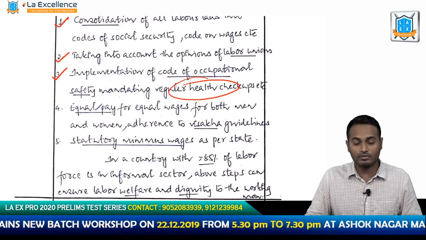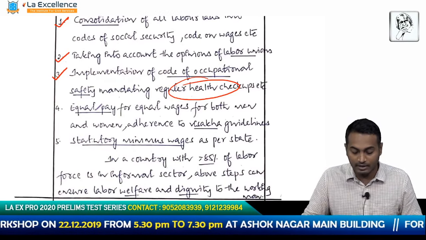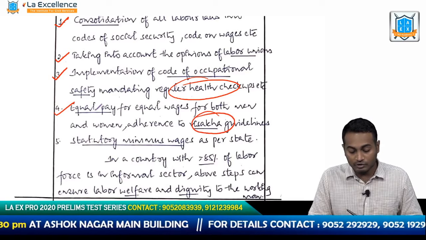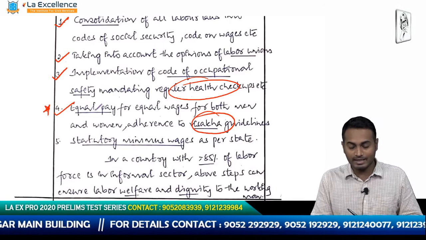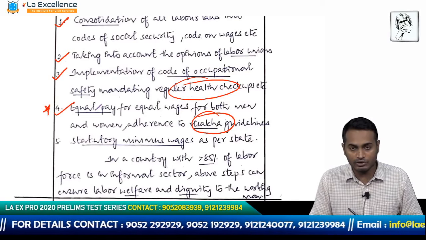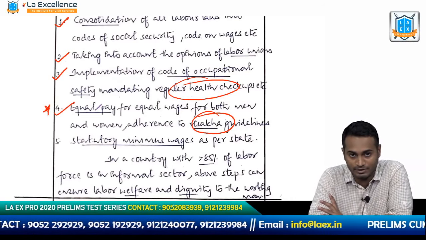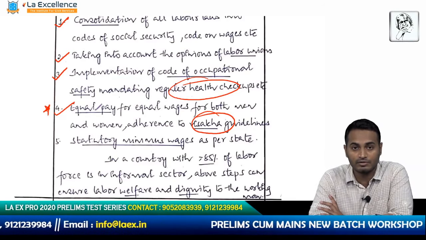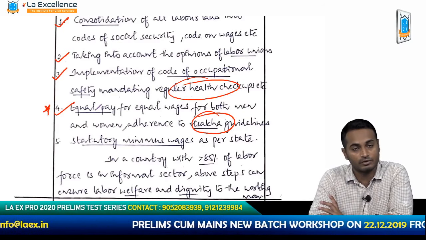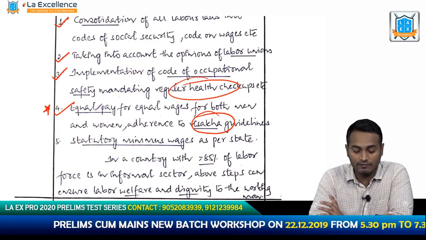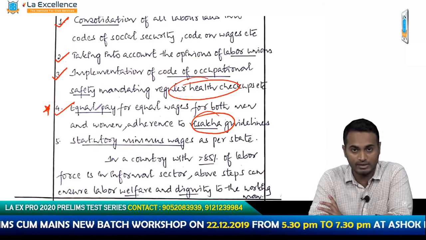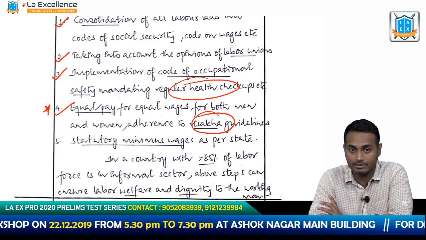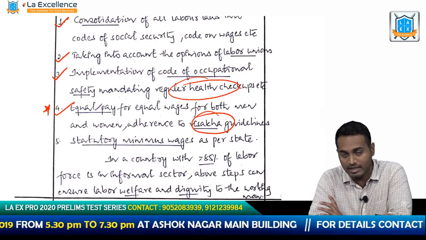I would like to see a point or two in relation to women. Okay, let's see if it does that. See, equal pay for equal wages for both men and women, adherence to Vishaka guidelines. Okay, so this point is specifically important in the context of the ILO's report, which talks about female labor force participation ratio, that is as low as 25% for India. So in this context, if you're talking about labor laws, you always have to talk about women, the problems they face, the solutions you have for their problems. Equal pay for equal wages, one thing, and the second thing is to adhere to Vishaka guidelines. These guidelines are basically given by Supreme Court to prevent sexual harassment at workplace.